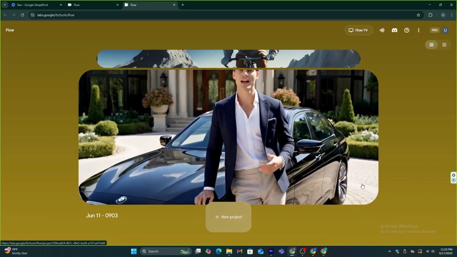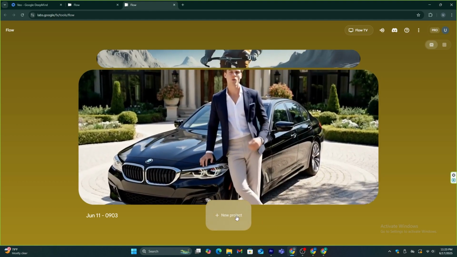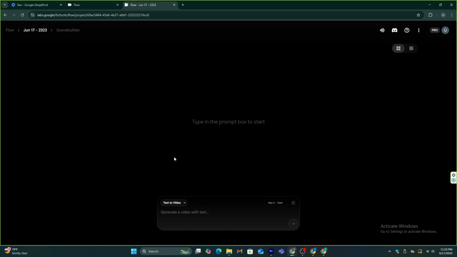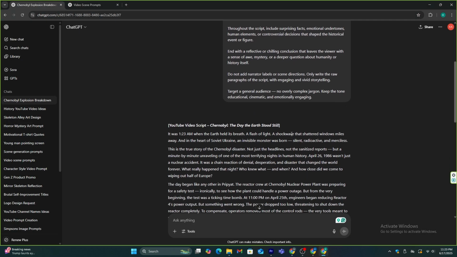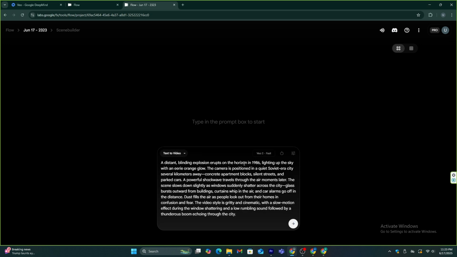Now, you need to follow the next few steps carefully, if not, you will waste your credits. When it comes to creating videos with VO3, it all depends on the prompt, so you have to use the correct prompts. If we go back to our video script, in the first scene, we need to show a clip of windows shattering from an explosion. But remember, this incident happened in 1986, so we have to mention that in the prompt. If not, it's not going to match the time.